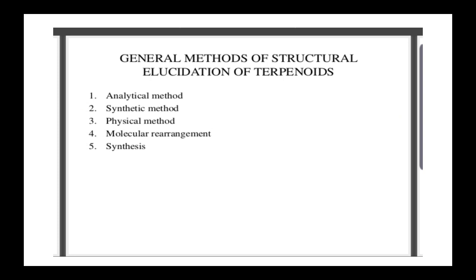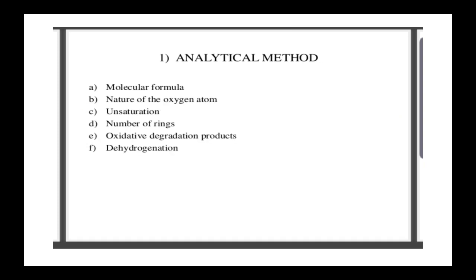Next, general methods of structural elucidation of terpenoids. Here we follow 5 general methods: the first is the analytical method, the second is the synthetic method, the third is the physical method, the fourth is molecular rearrangement, and the last one is synthesis. Let's see them one by one. First, the analytical method, in which we follow 6 processes.